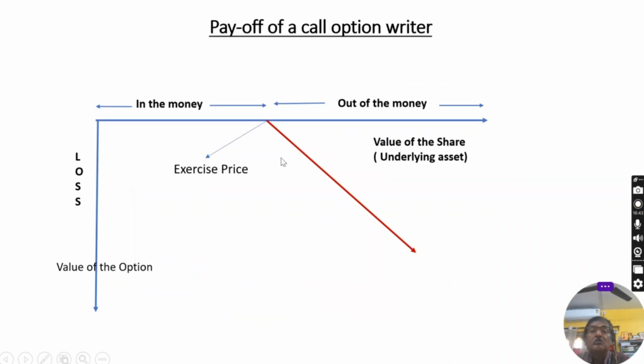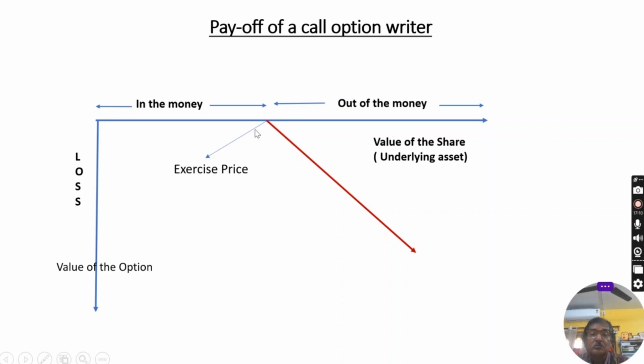Now, what will be the payoff of a call option writer? Call option writer means the one who is selling the call option, not the investor. This is the seller. That will be the reverse picture of what I have just discussed.